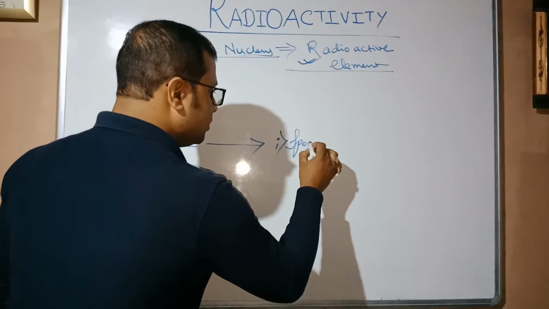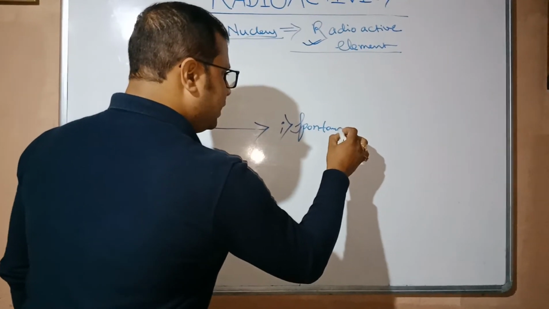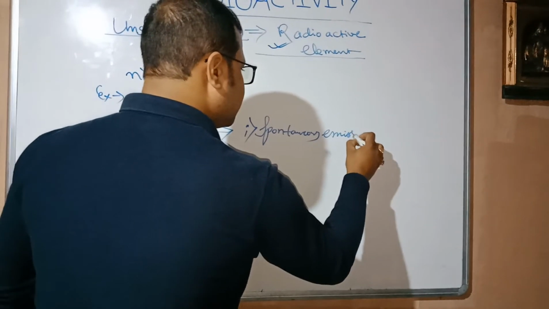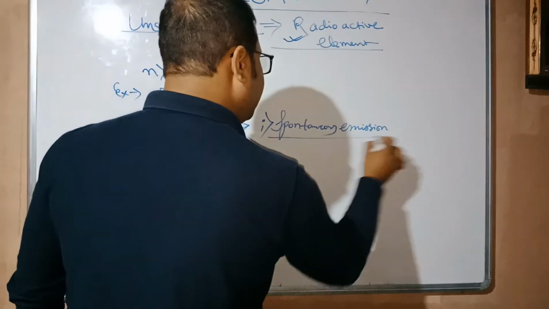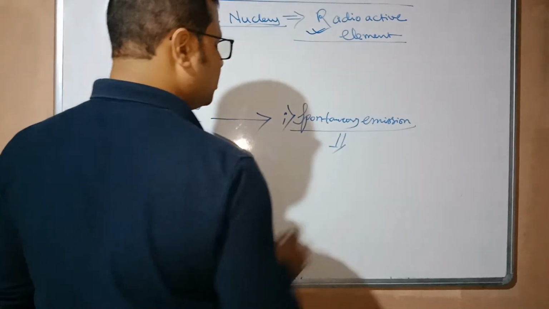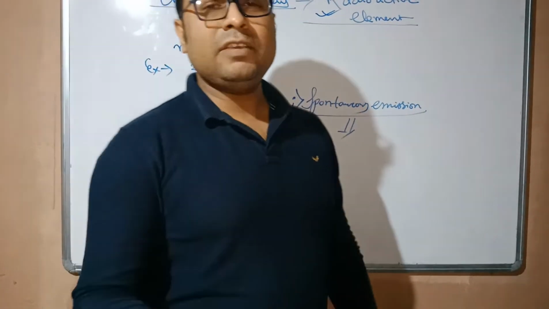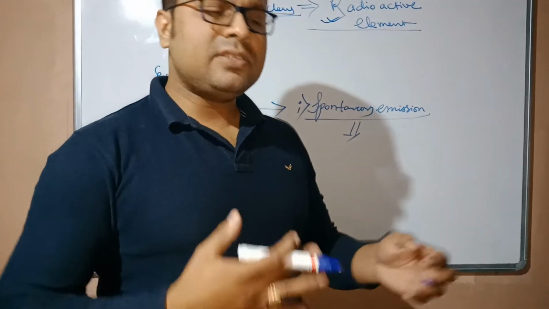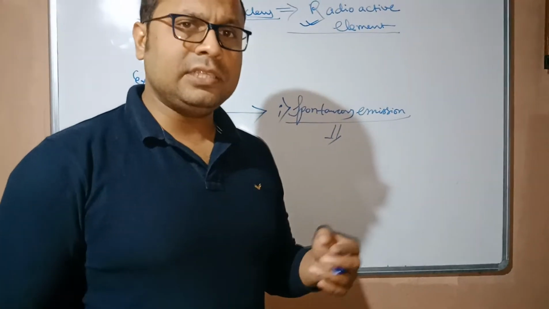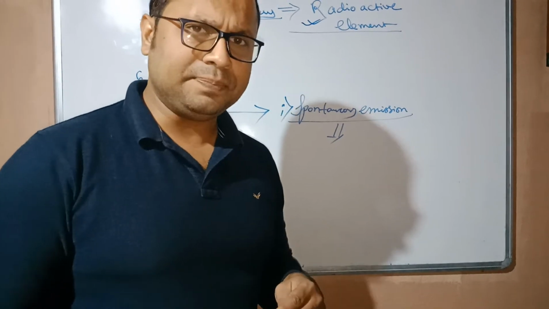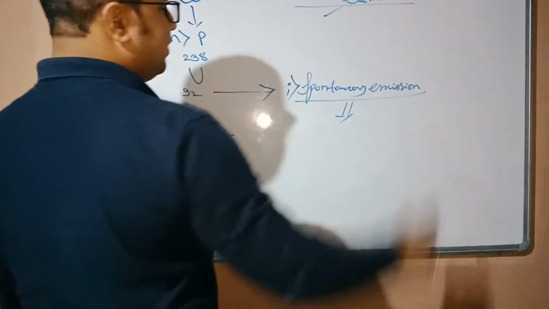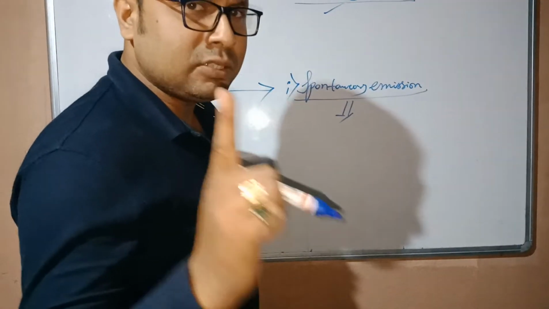Spontaneous emission. Spontaneous emission of what? Some of the radioactive rays. These radioactive rays are decaying continuously in search of stability of the atom. So that's why it is called a radioactive element, and this happens naturally, students.